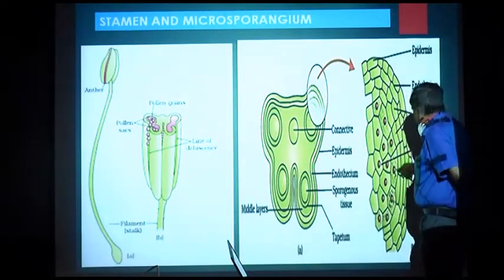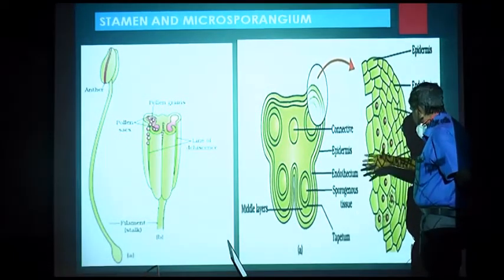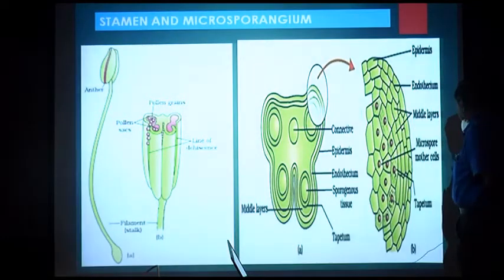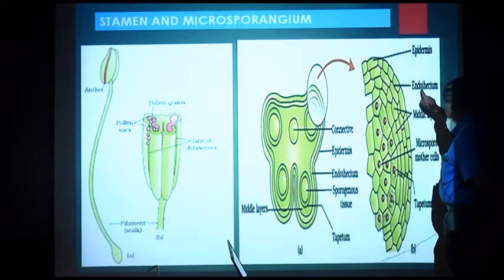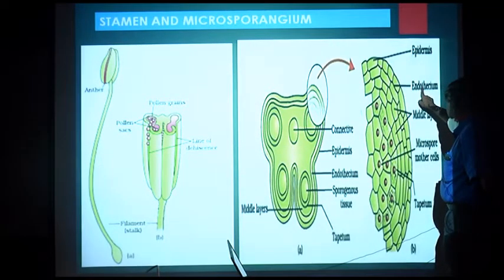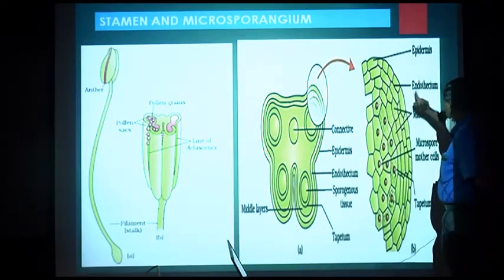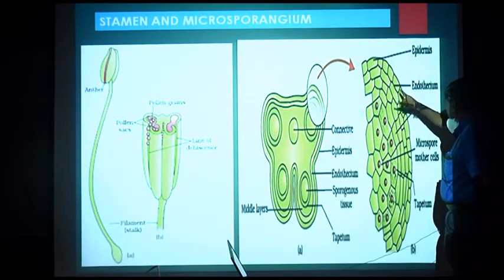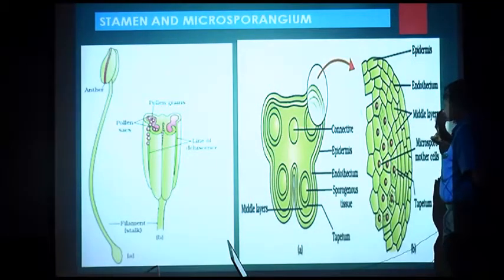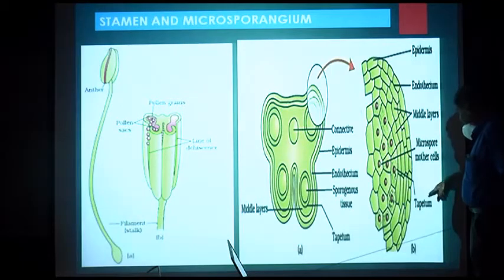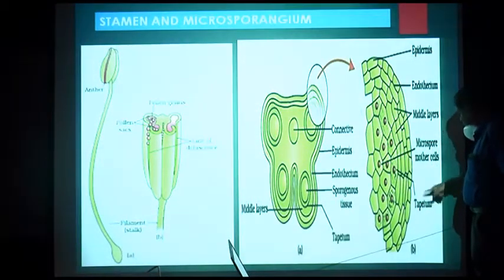This tapetum provides food to the developing microspores. Now you see the epidermis, endothecium, middle layers, and tapetum: all diploid, part of the anther.